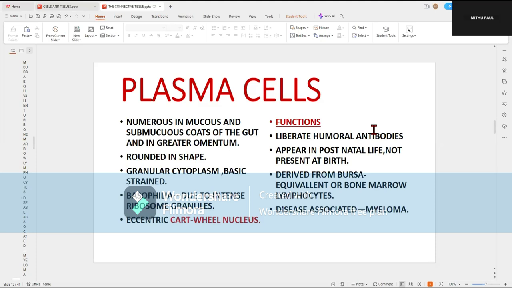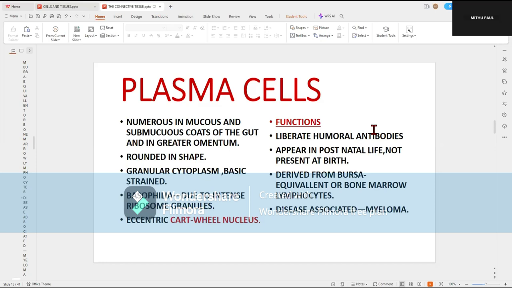The plasma cells are rounded in shape. They have deeply stained cytoplasm. And this cytoplasm is deeply stained because of the intense and heavy concentration of ribosomes, which are protein-secreting granules in the cells. And they are attached to the endoplasmic reticulum.